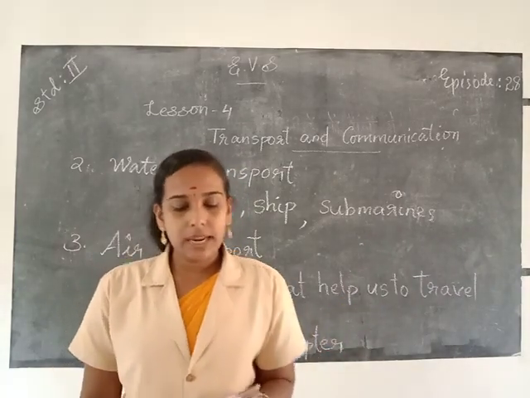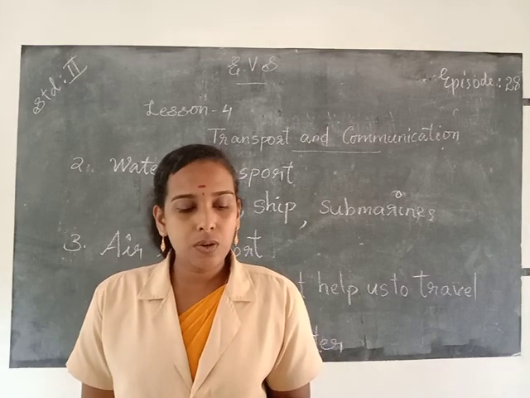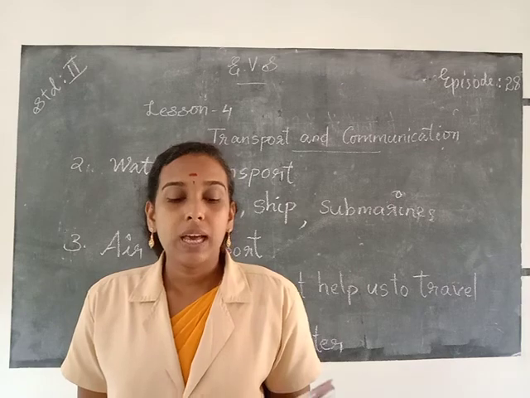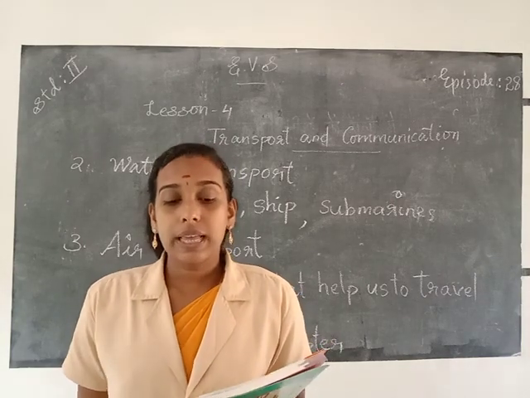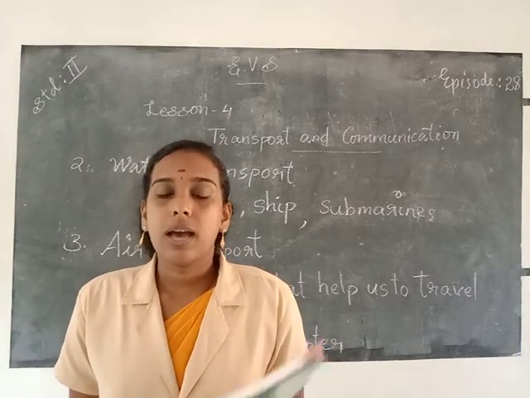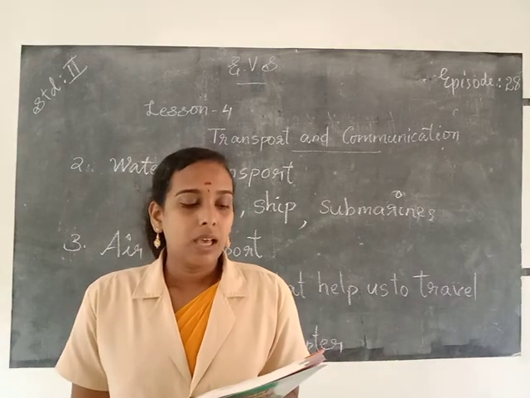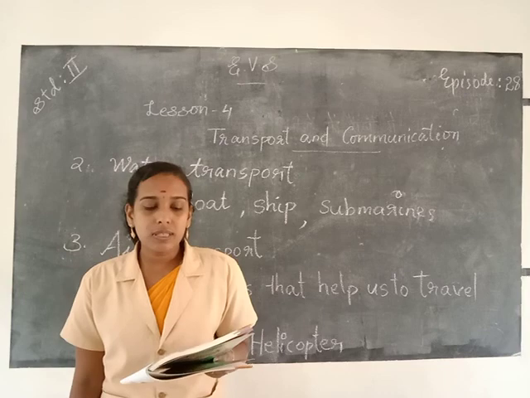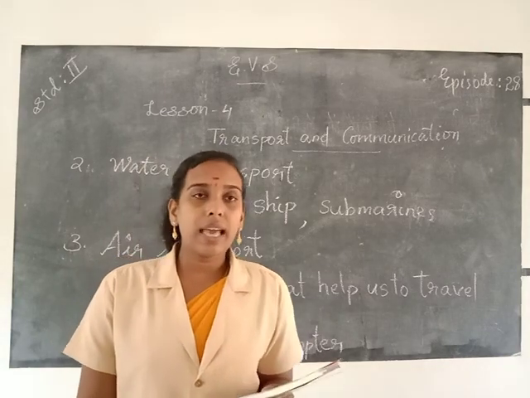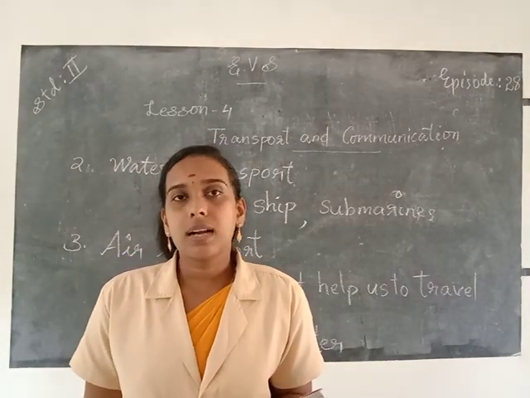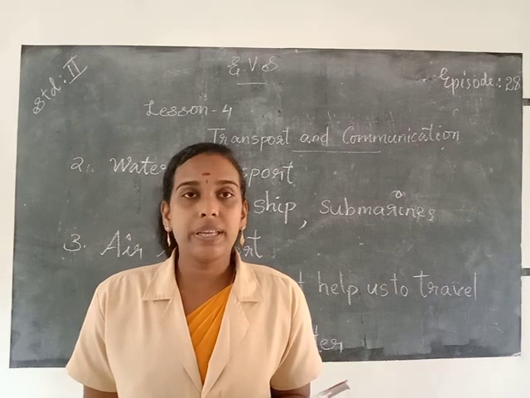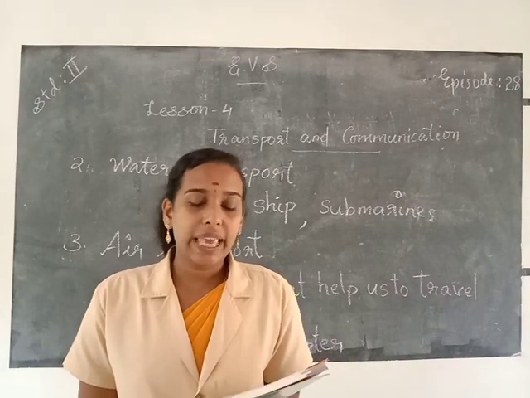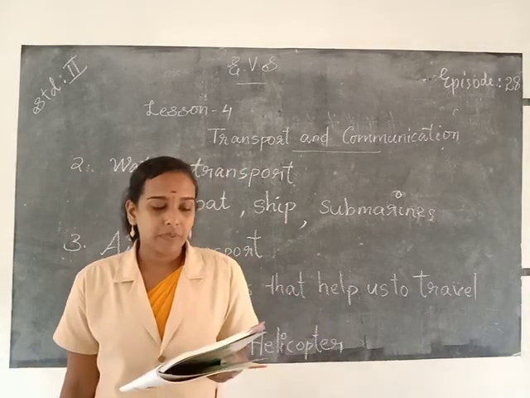So means of land transport help us to travel on land, on roads, rails and road tracks. In big cities and towns, people use vehicles like buses, cars, auto rickshaws, taxis, scooters, etc. to travel.